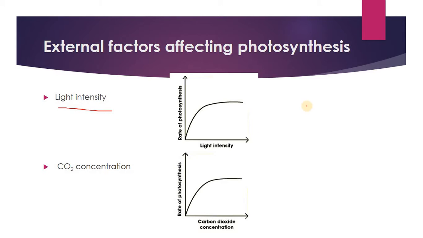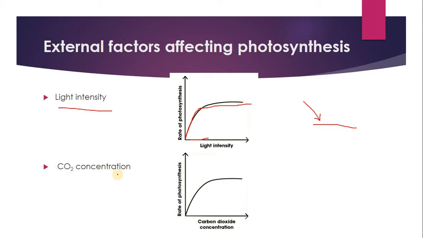Obviously we know that light is the major source for photosynthesis, where light energy gets converted into chemical energy. When the light intensity increases, we expect the rate of photosynthesis to increase. What we are seeing here is a graph of the rate of photosynthesis on the y-axis and light intensity on the x-axis. As light intensity increases, the rate of photosynthesis increases as expected. But beyond a certain limit, it plateaus out or saturates. That means even if you increase the light intensity, the rate of photosynthesis will not increase further.